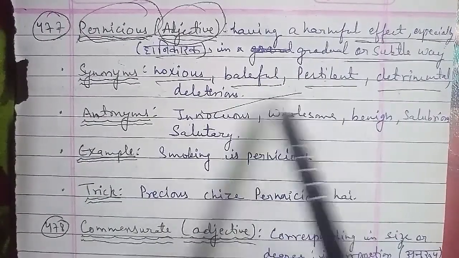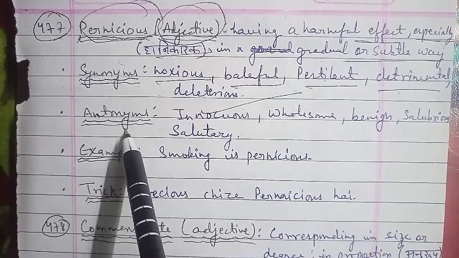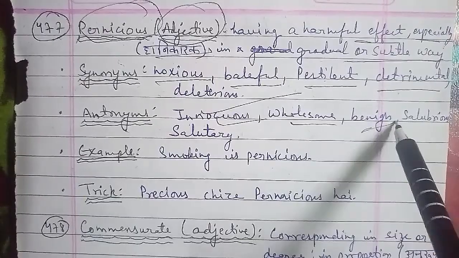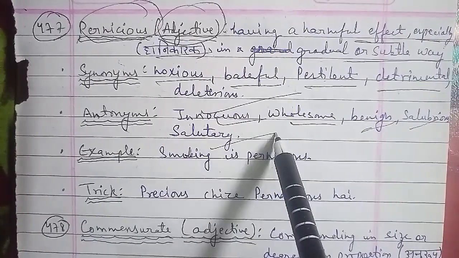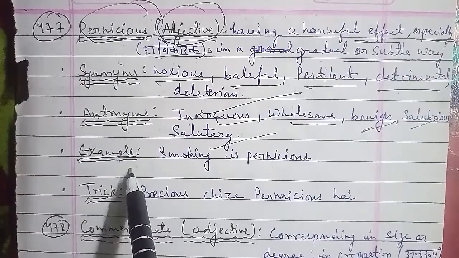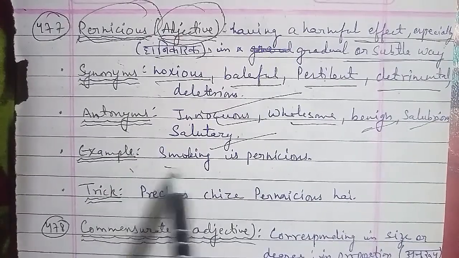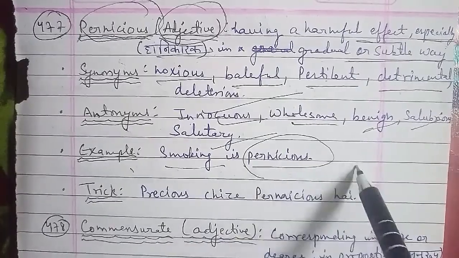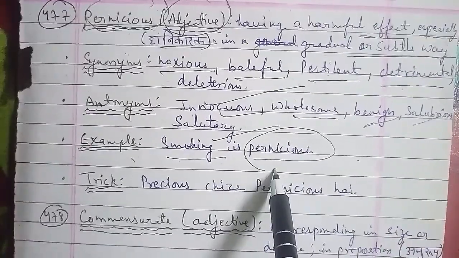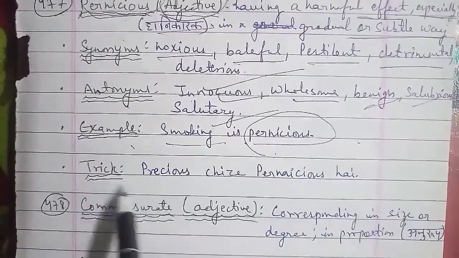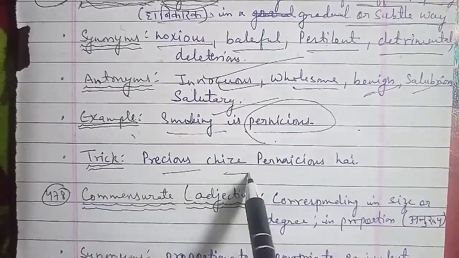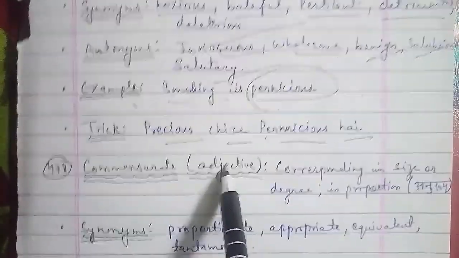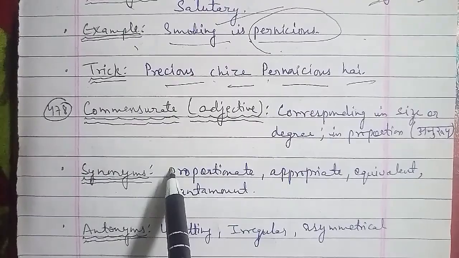Now talking about the next word that we have, the 478th word, and the word is commensurate. Commensurate is a word that is used as adjective here, and the meaning of commensurate is corresponding in size or degree in proportion. Basically, corresponding in size or degree in proportion, and in Hindi that is anurup. The synonyms of commensurate we have here are proportionate, appropriate, equivalent, and tantamount. The antonyms of commensurate we have as unfitting, irregular, and asymmetrical.